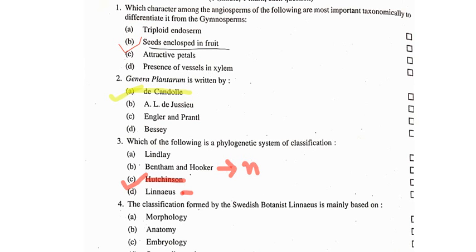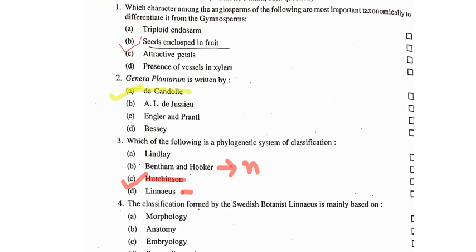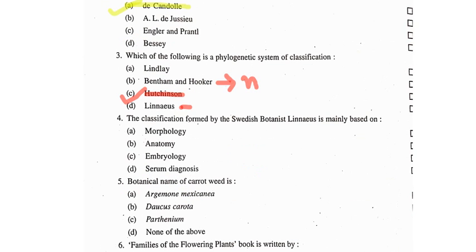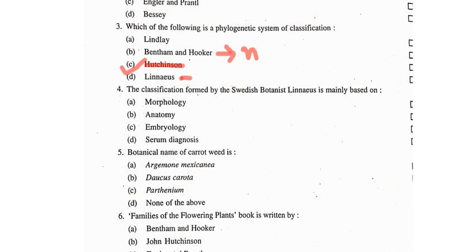Okay. Now, question number 4. The classification formed by the Swedish botanist Linnaeus is mainly based on. The options are, option first is morphology, second one is anatomy, third one is embryology, and fourth one is serum diagnosis. So, as we know that Linnaeus gave artificial system of classification, so the answer of this question is A, morphology.